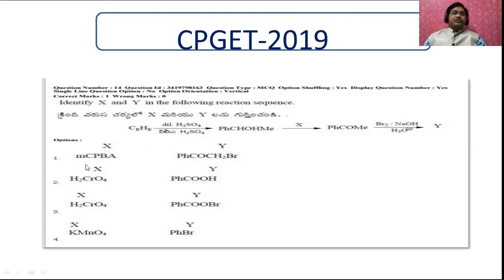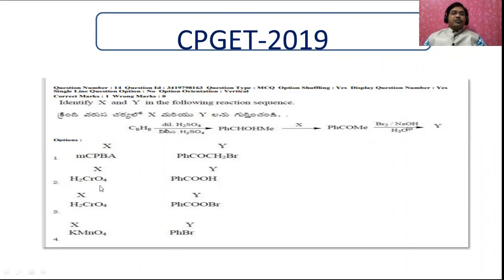MCPBA, you remember, means metachloroperbenzoic acid. It is mainly used for peroxidation. A peroxy bond is there, and it is used for oxidation, mainly epoxides are formed. And this is a ketone having the bromine, because there is a bromine there. Okay, this is another option, this is another option, this is another option.